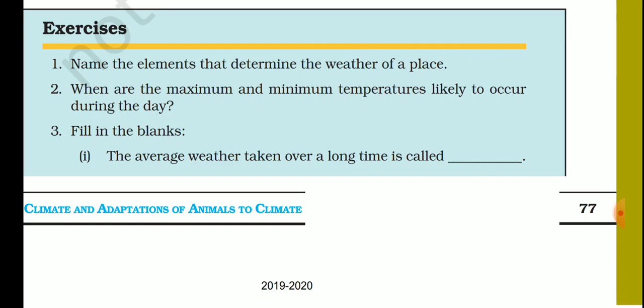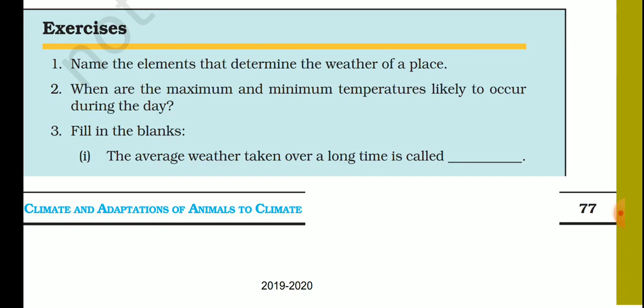Okay. Question number second, when are the maximum and minimum temperatures likely to occur during the day? This also we have discussed.